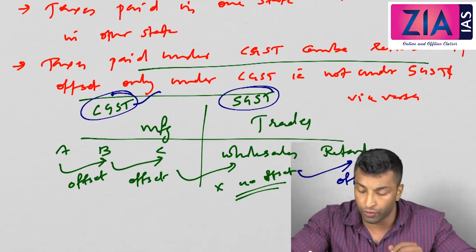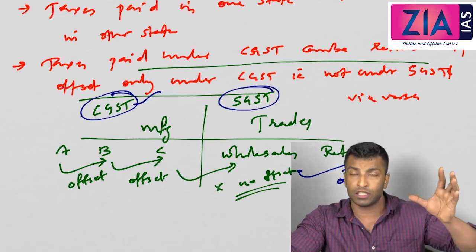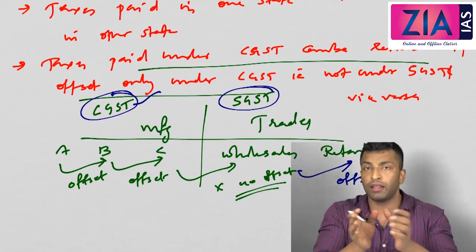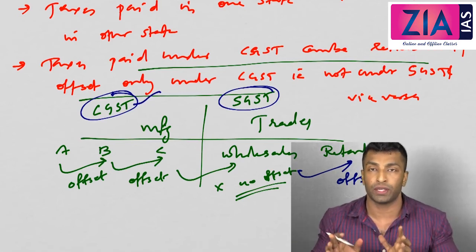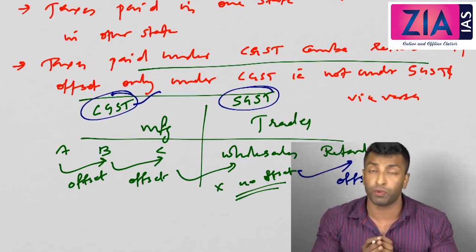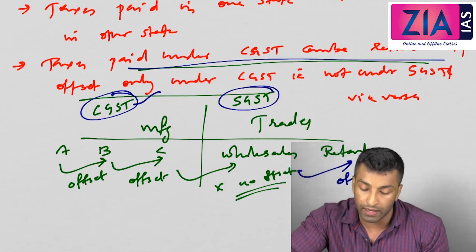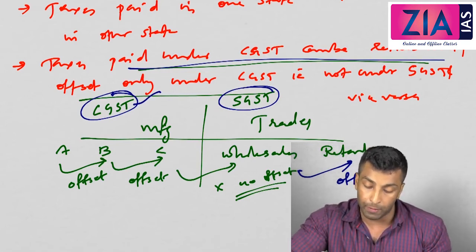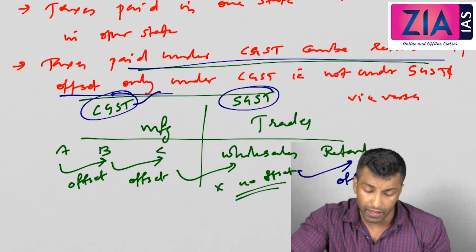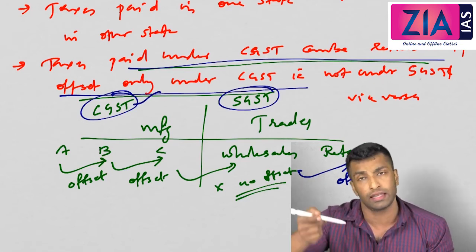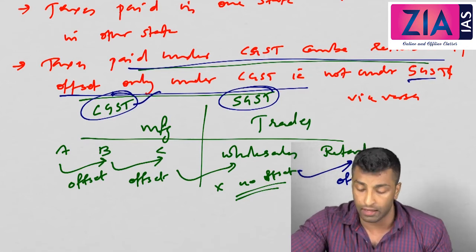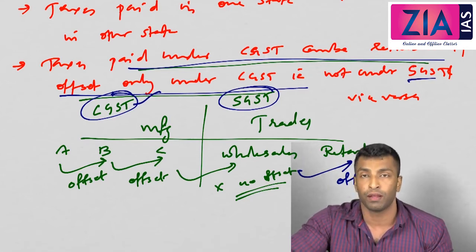So I hope this point is clear for you. At the distribution level, in the beginning there won't be any offset, because taxes paid at the CGST level won't be offset or reimbursed. So I hope this point is very clear for you. The taxes paid under CGST can be reimbursed or offset only under CGST and not under SGST. The same is the case with SGST also.